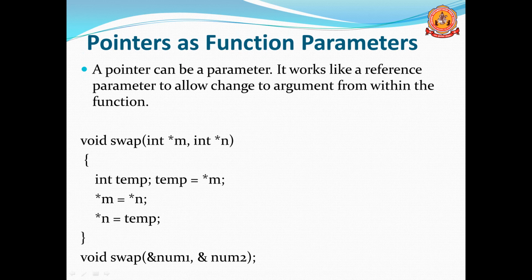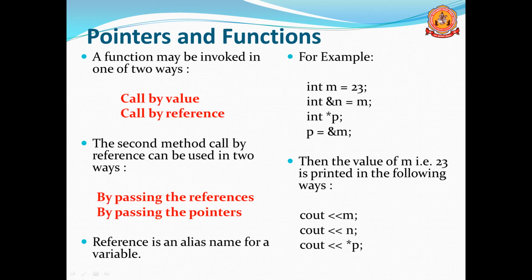So while passing, there is a small change. We have to pass the address. While receiving, we should receive in the form of pointers. A function may be invoked in two ways: one is call by value, the other is call by reference. That is what we studied last year. We can call the functions by call by value and call by reference.